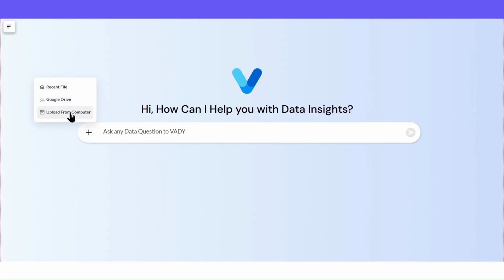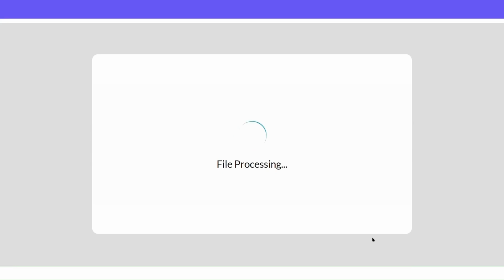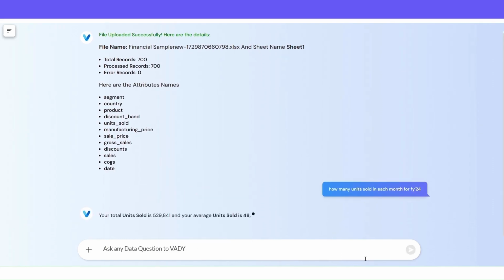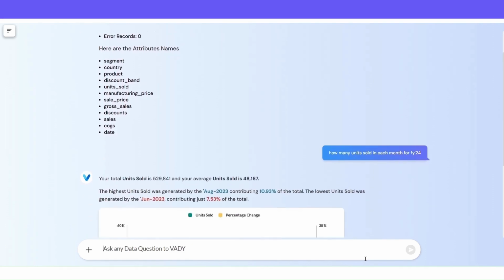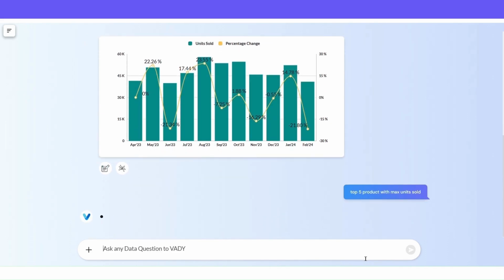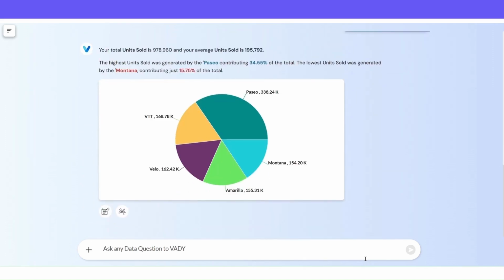You can also upload CSV, Excel, or Google Sheet and start asking the questions. Your file uploaded successfully. Here are the details. Can you share the monthly unit sales for financial year 2024? Great. Or you can ask, top 5 products with maximum units sold? Wow, isn't that really easy?